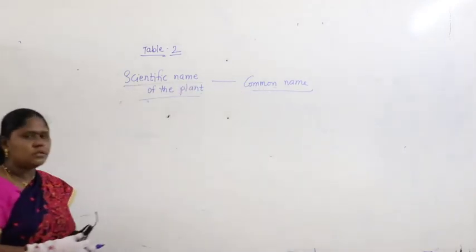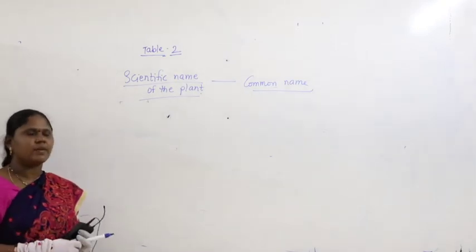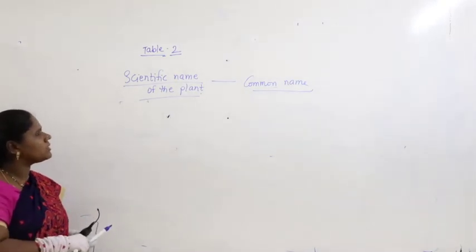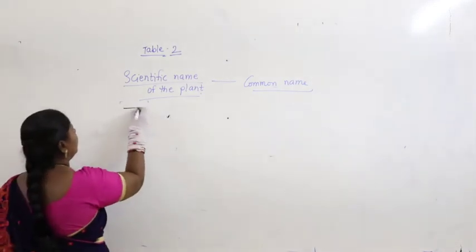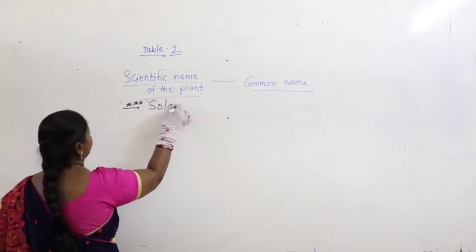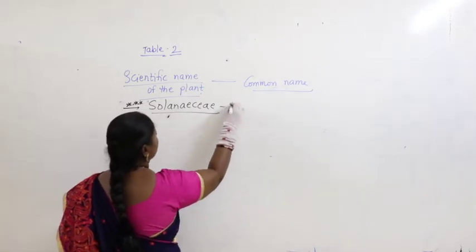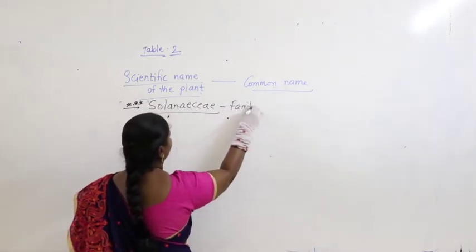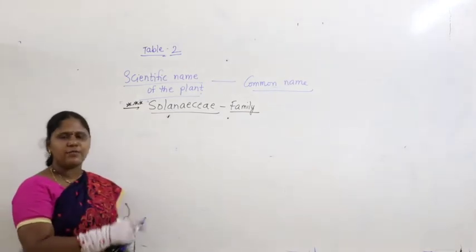So far, what we discussed earlier, I have given scientific names and common names. Now let us discuss the next family, Solanaceae. It is nothing but a family name. We have altogether the Fabaceae family.